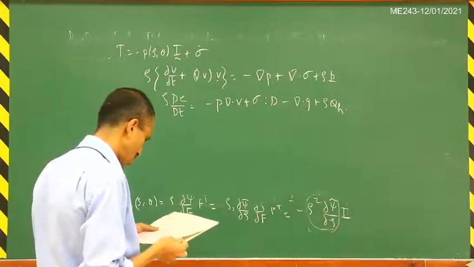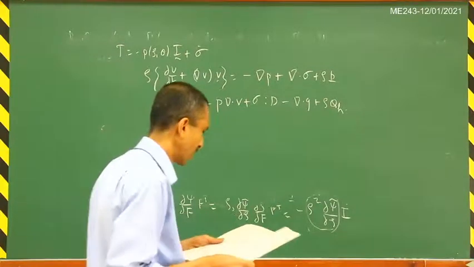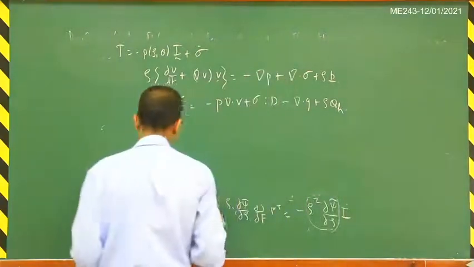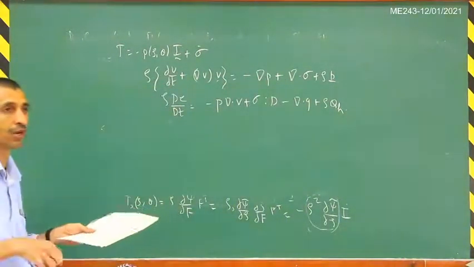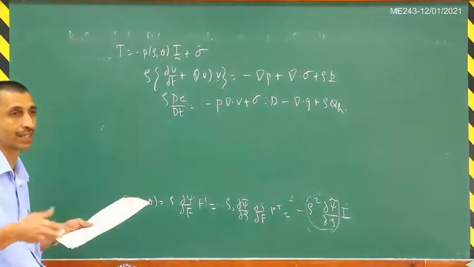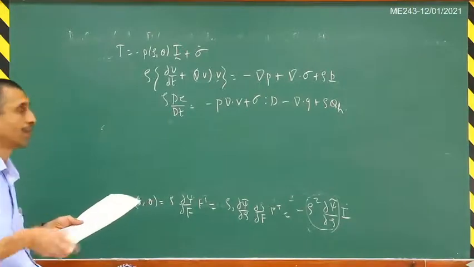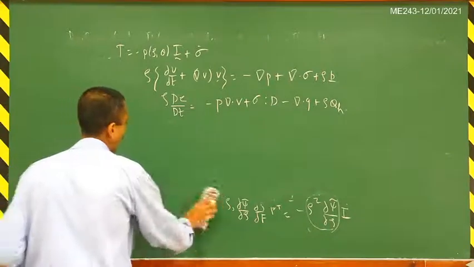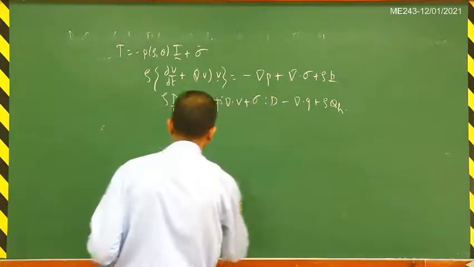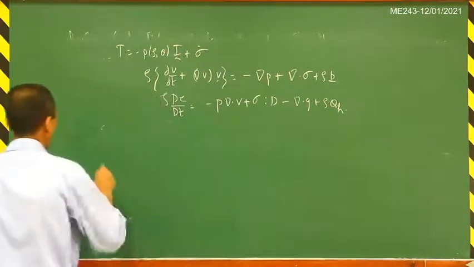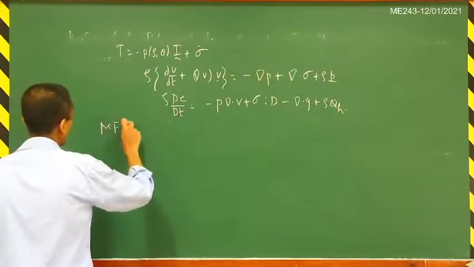Right. Now let us see the consequences of material frame indifference. As I said, even in the thermoelasticity part, if you recall, first we found the restrictions imposed by the second law of thermodynamics, and after that we applied material frame indifference. We are going to carry out the same thing here also. So we will now look at the restrictions imposed on the constitutive relation by the principle of material frame indifference.